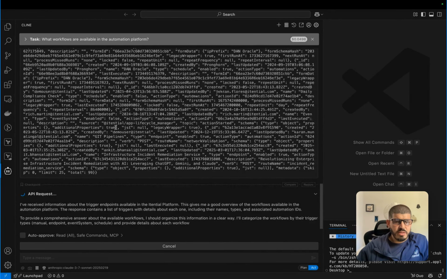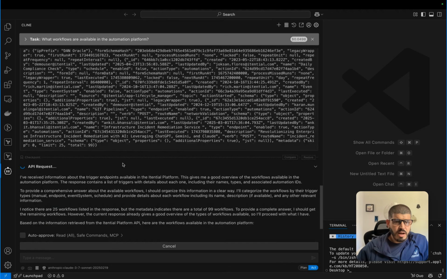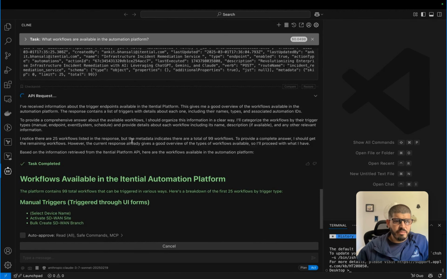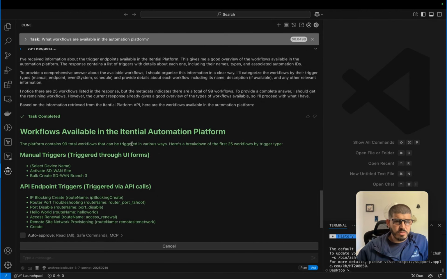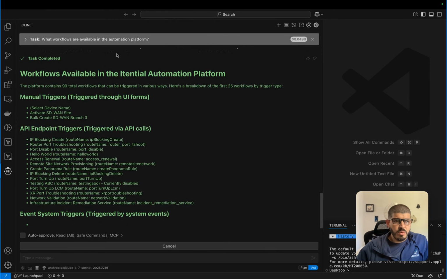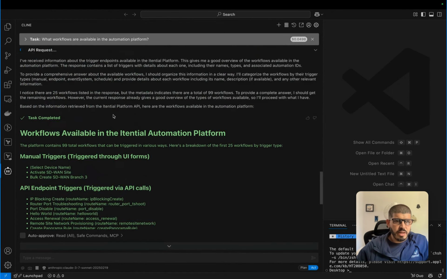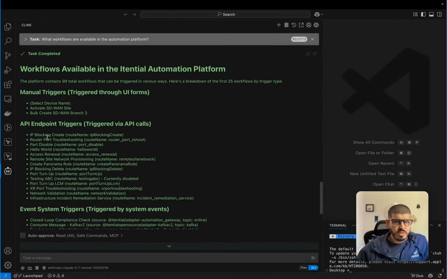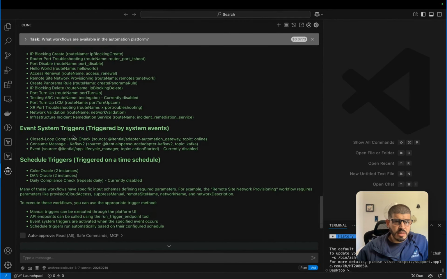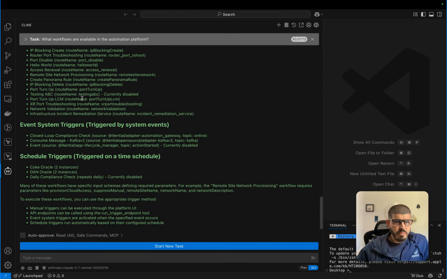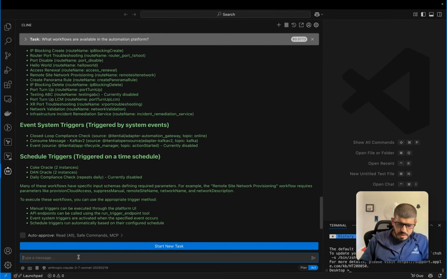The cool thing is that I can just give it the entire output, and it will figure out a lot of useful stuff from it. By doing the get trigger endpoints alone, it already found a bunch of useful things: manual triggers, API endpoint triggers, and more. It has all of that in its context memory. Now let's start asking interesting questions to see where we can get.